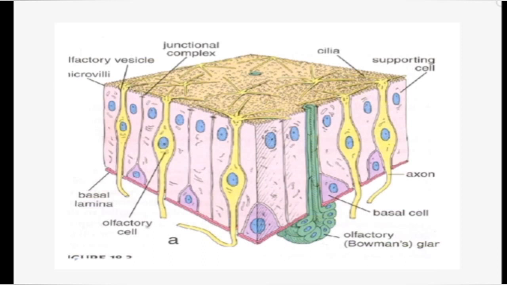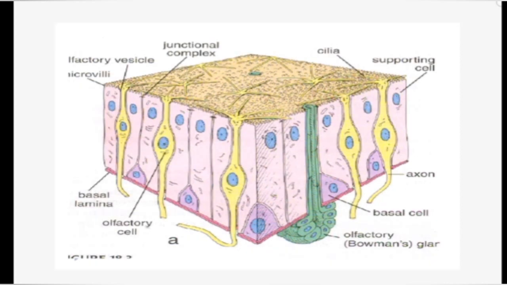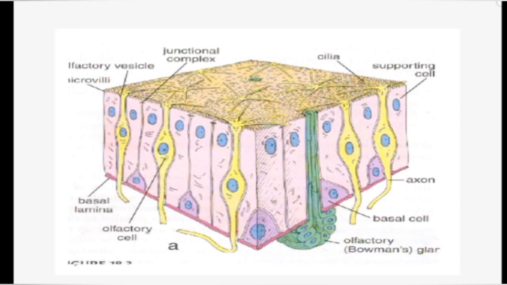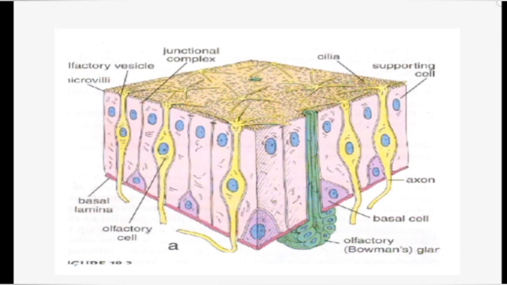So this is the picture of the olfactory epithelium. You can see this conical cell is the basal cell. These are the bipolar neurons, yellow in color. Towards the apical side there is a dendrite which has a bulbous end, and from this bulbous end come out the microvilli or the cilia, and towards its basal side there is an axon, and all these axons unite together to give rise to the fascicles of the olfactory nerve.